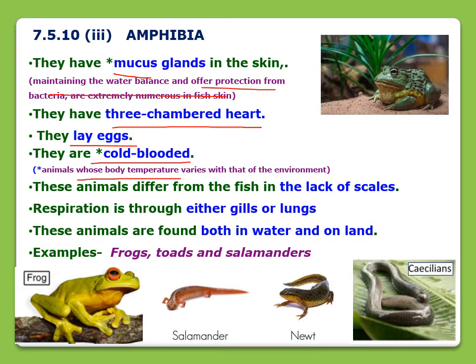Respiration in these animals is through either gills or lungs. When they are in water, gills are used for respiration. When they are on land, lungs are used for respiration. These animals are found both in water and on land. Examples of these animals are frogs, toads, and salamanders. So these are the characteristics of the animals that belong to the amphibian group.